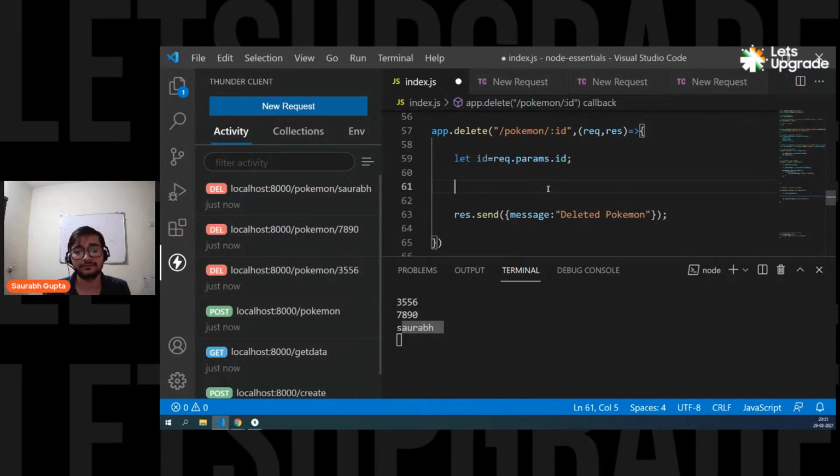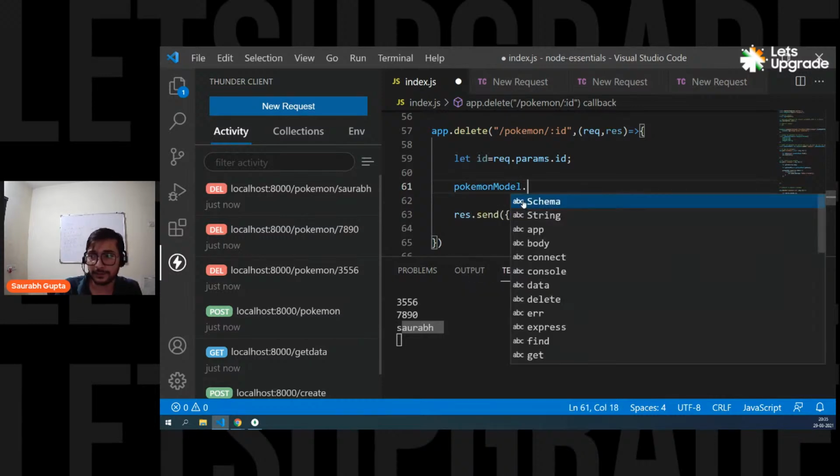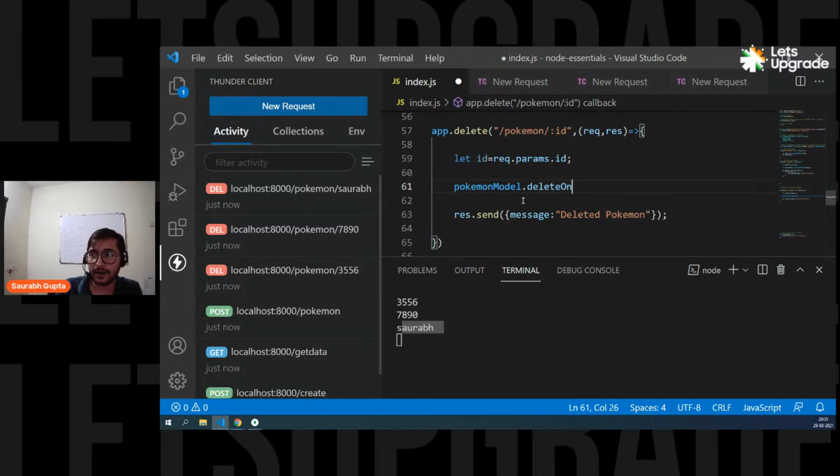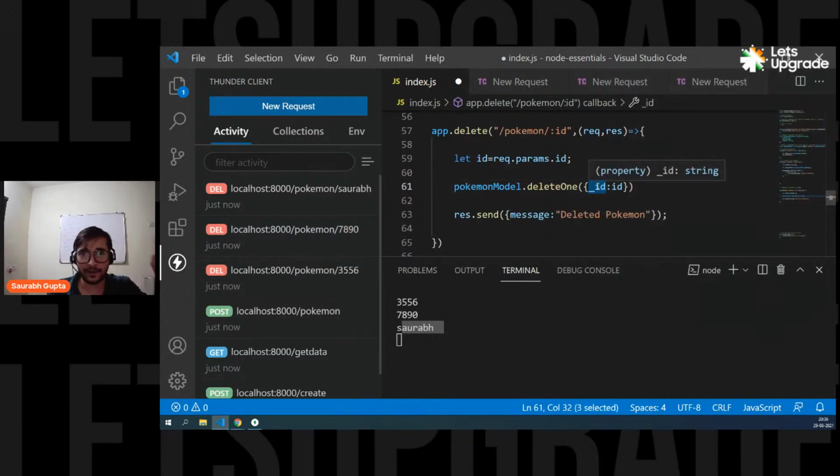Okay, so now we have to use this ID and we have to delete it. Okay, and that's really simple. Again, we have to use the simple model. So let's use it. So Pokemodel dot delete one. There's a function called delete one that will delete one record. And inside that, you can simply pass what you want to delete. Underscore ID, because that is our column name, that is our property name. And I want to delete this ID. So underscore ID is your property name, ID equals to whatever ID I am passing. So ID.